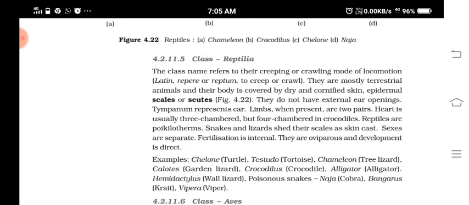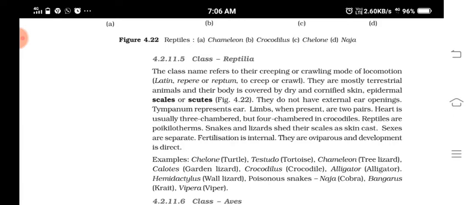And then what I said? They are animals fully adapted to live on land. The skin is covered with epidermal scales or scutes. Tympanum is the ear. Limbs, if there, for example in snakes there are none, and if limbs are there, they will be in pairs. The heart is three chambered, or partially four chambered, but there are forms with completely four chambered heart. Example is the crocodile.